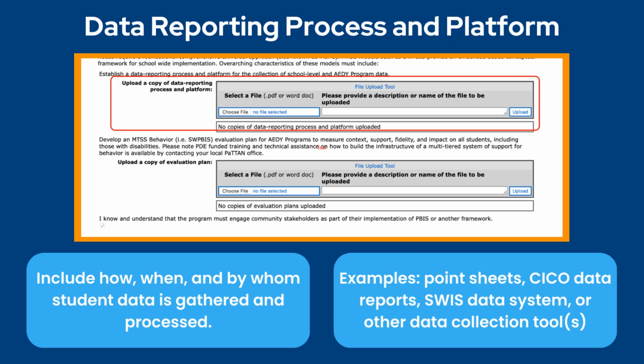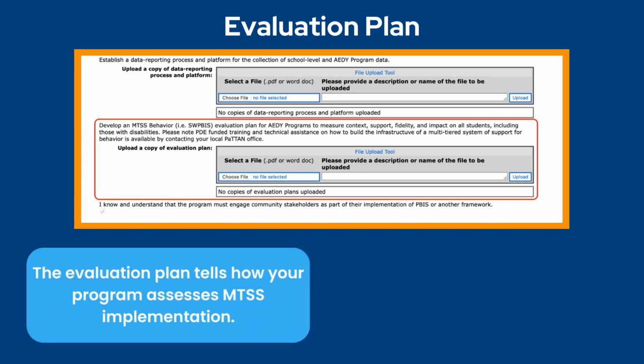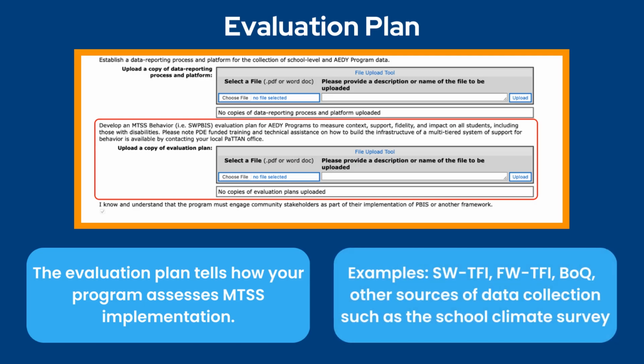This information may already be in your action plan, and if so, you can upload your action plan again in this area. You will also upload a copy of the MTSS evaluation plan directly below. This plan reflects how your program assesses MTSS implementation. This will most likely be your school-wide tiered fidelity inventory or facility-wide tiered fidelity inventory, your BOQ, or other source of data collection, such as a school climate survey. Make sure to save your changes. Again, if this information is already in your action plan, feel free to upload the action plan again in this area.